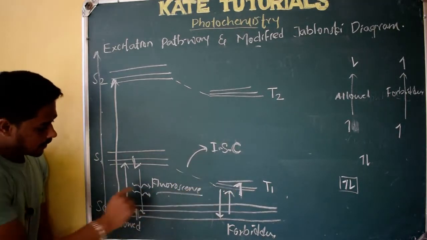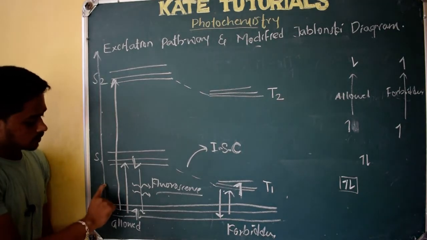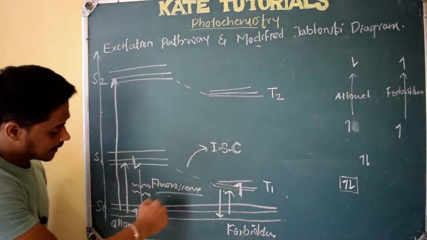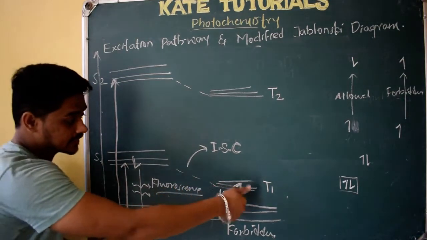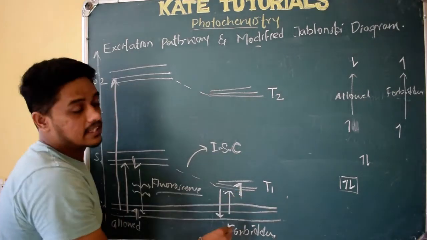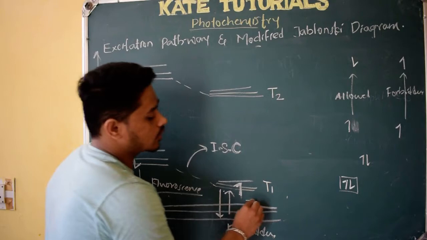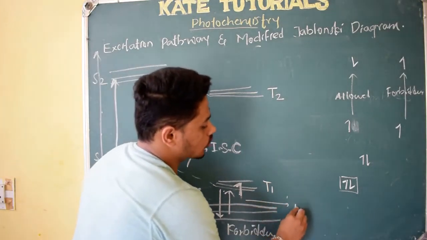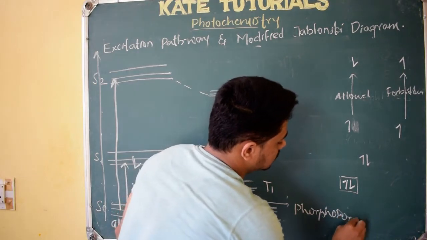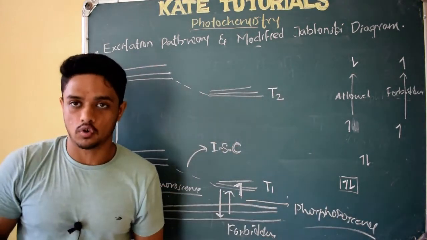See here, it is having this much energy and this is the ground state, with less energy. So it should lose this energy and, changing its spin, come back to the ground state, right? To lose this energy, it will liberate that energy in terms of radiation. That radiation we call phosphorescence. I hope you understood the difference between fluorescence and phosphorescence.